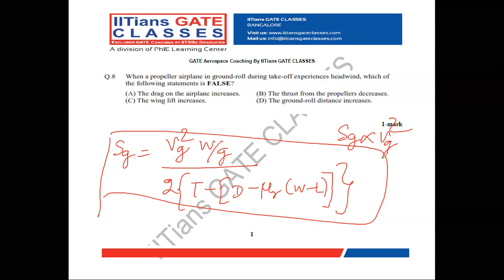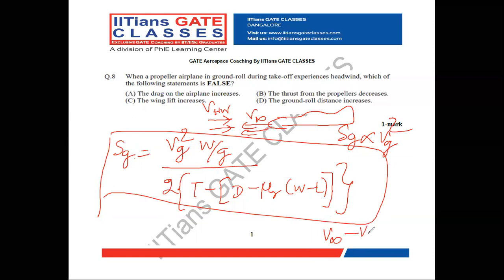Whenever there is a headwind, your aircraft is already flying at a free stream velocity V infinity in the direction of flight. There is an opposing wind called headwind VHW. So what happens whenever there is an opposing wind?